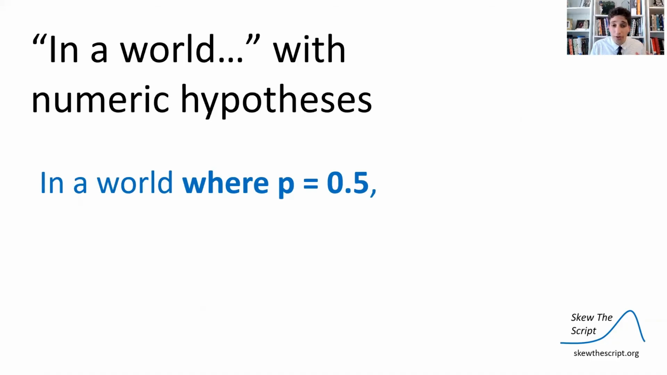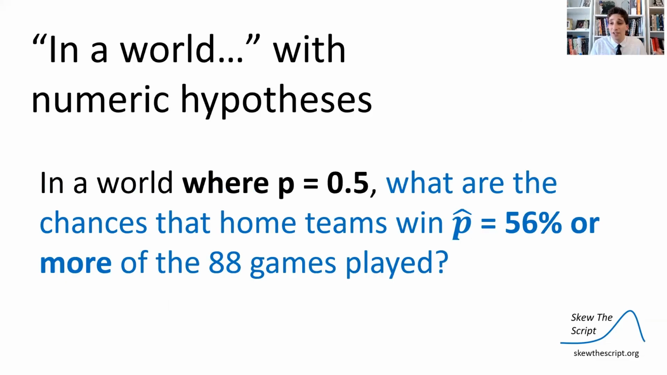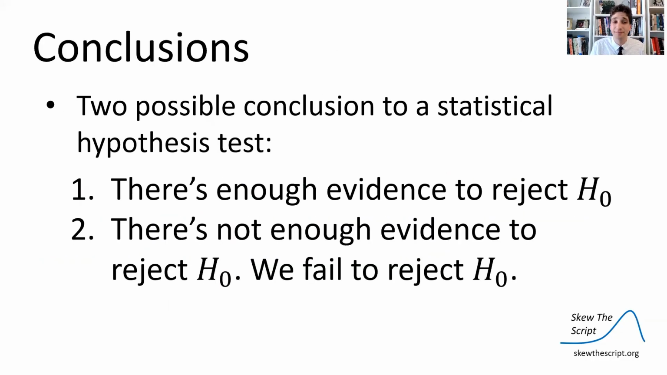So in a world where the true proportion of games the home team wins is assumed to be 0.5, what are the chances that we see what we observed? That 56% of the time in the bubble, the home teams won, or more than 56% of the time they win. So there's two possible conclusions we can get from asking this question.